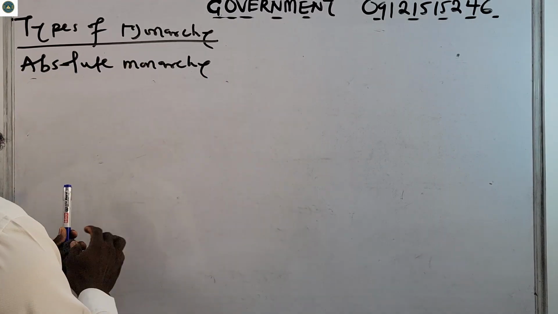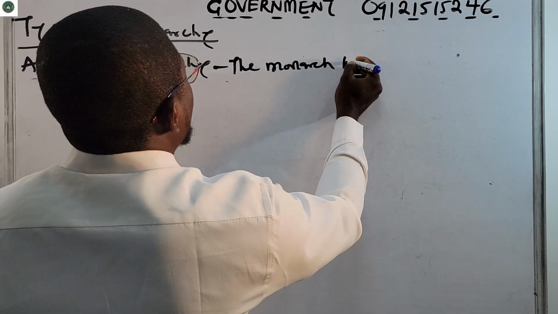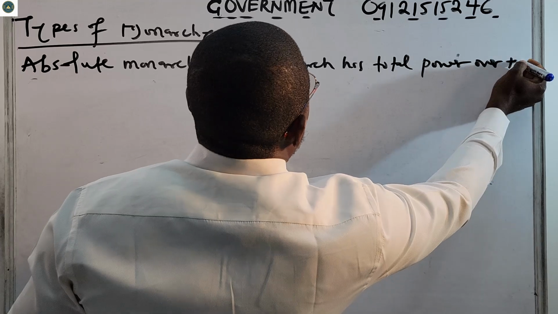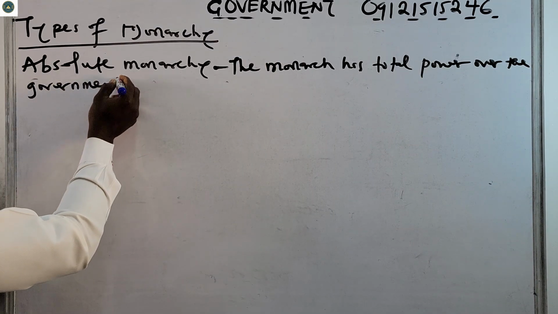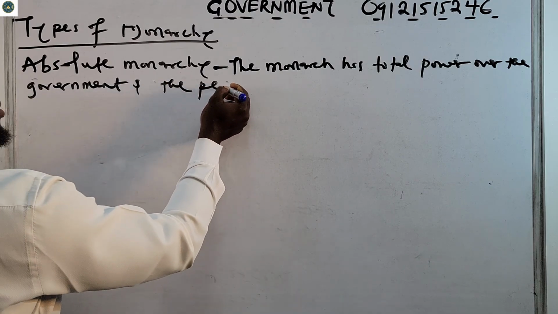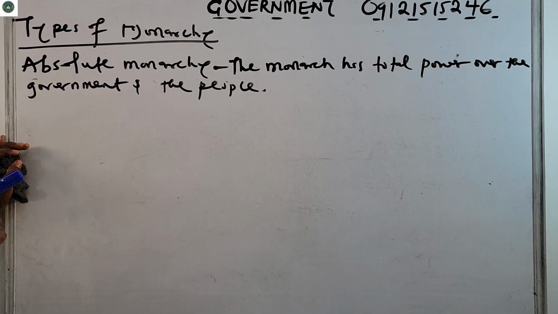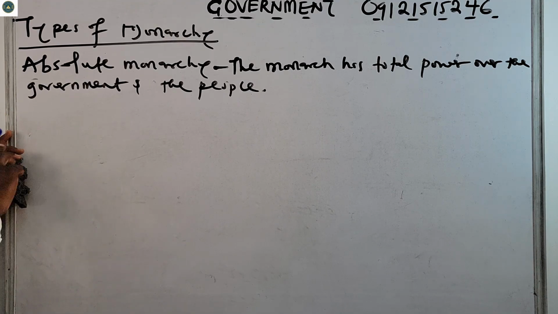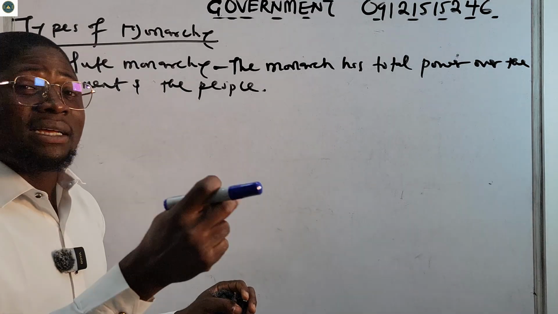In absolute monarchy, the monarch, the king or queen, has total power over the government and the people.